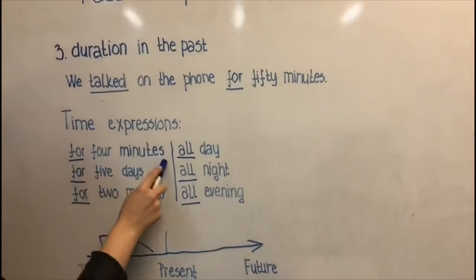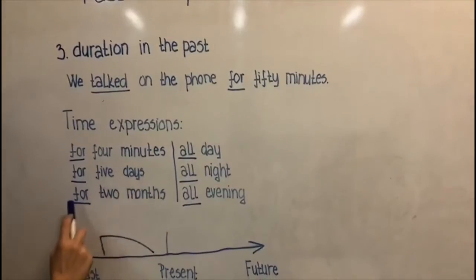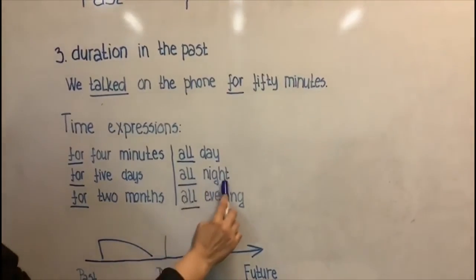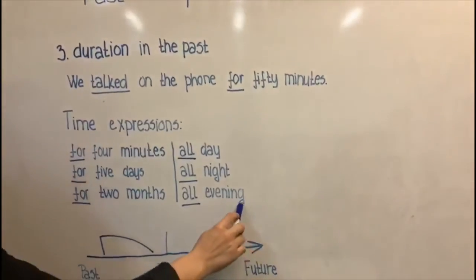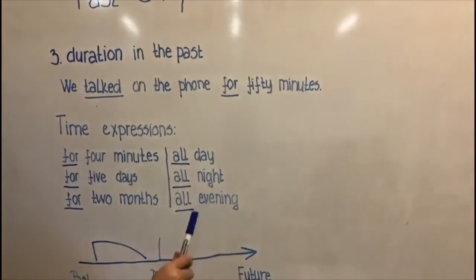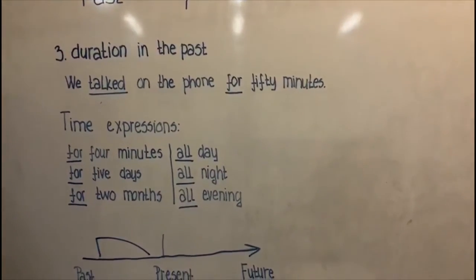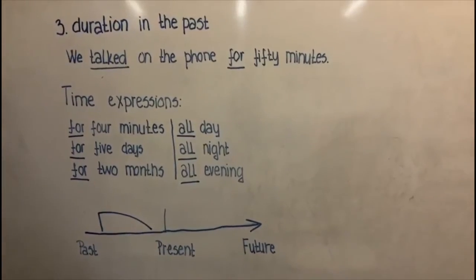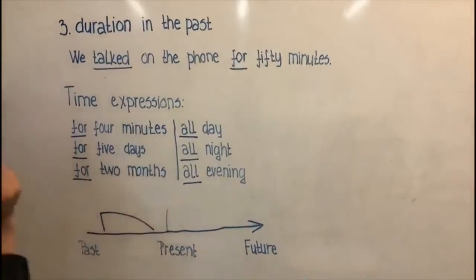For 4 minutes, for 5 days, for 2 months, or all day, all night, all evening. All of these words after all, they are in singular. It must be in singular when we talk about the duration in the past. After for, it is often plural.